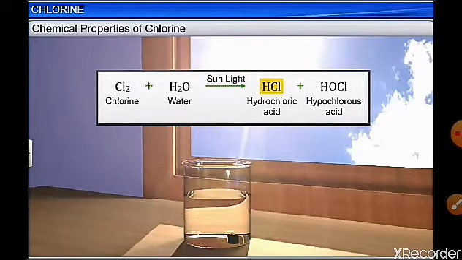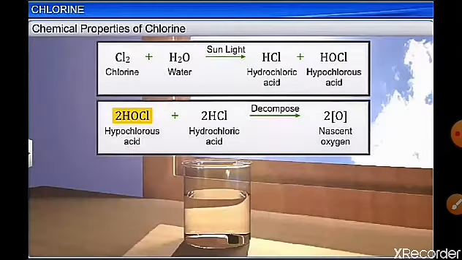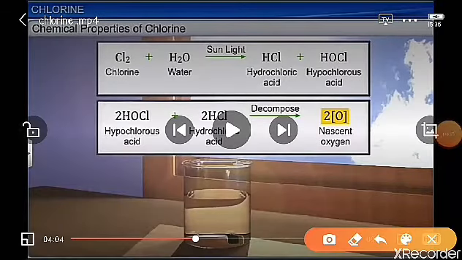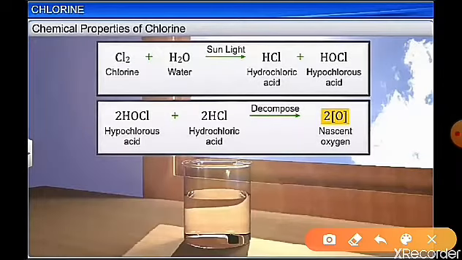So Cl2 plus water gives HCl and HOCl, and this HOCl will further react to give nascent oxygen. HOCl gives HCl plus O. This is the correct reaction.